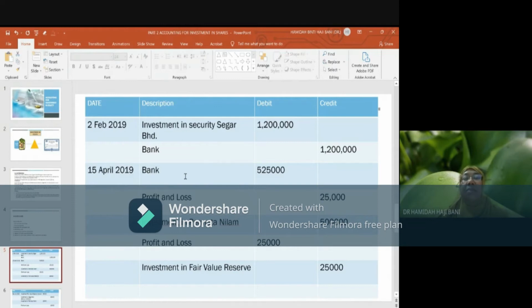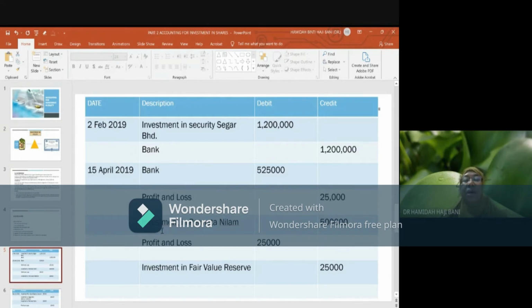With that will be the price that you are going to use, which is 5 ringgit 25, compared to the original price at the beginning of the year, which is actually 5 ringgit. So that will be a recognition of 25 cent per unit of shares. Taking into consideration that the sales is just 100,000, therefore 100,000 multiplied by 5 ringgit 25 cent will give the total debit amount of 525,000.